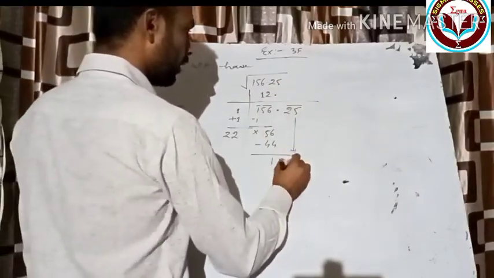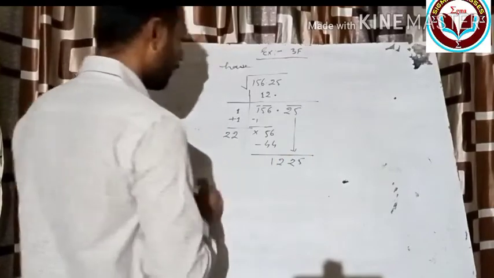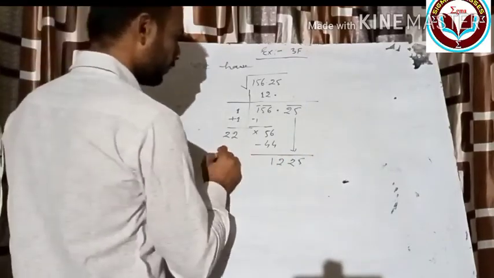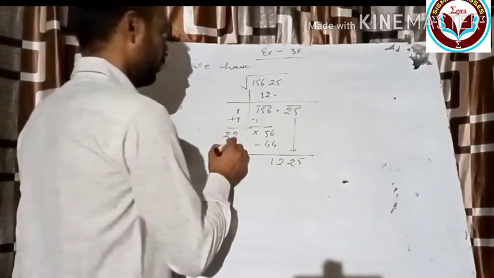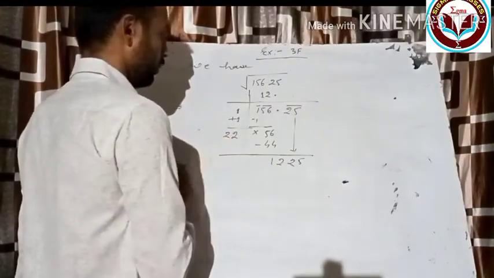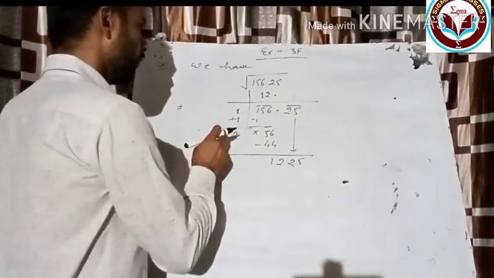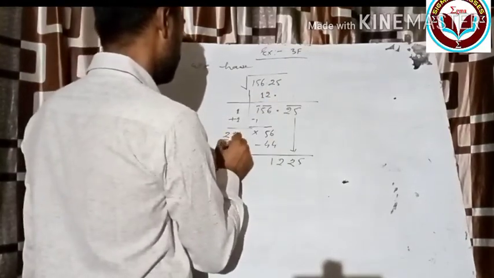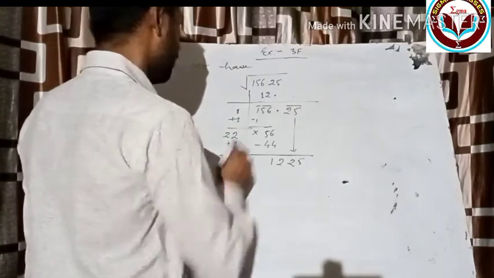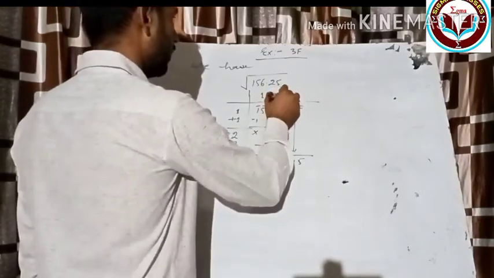Okay, now what is the next digit? It's your 25. So now see, okay, now we will add what? This 2. It will become 24 and the number like 5.